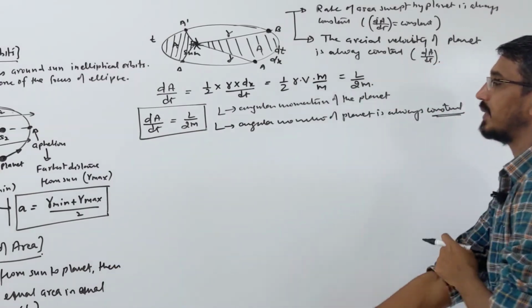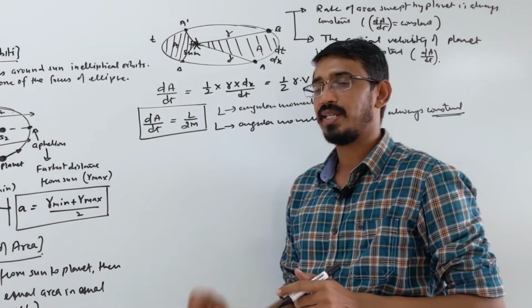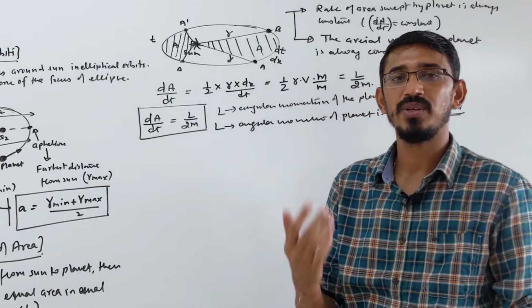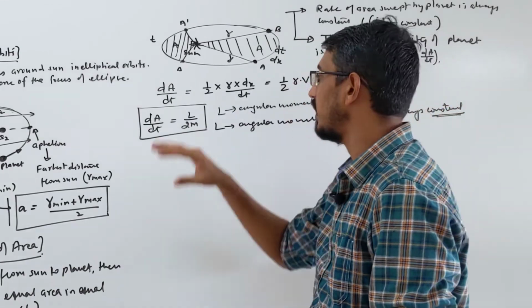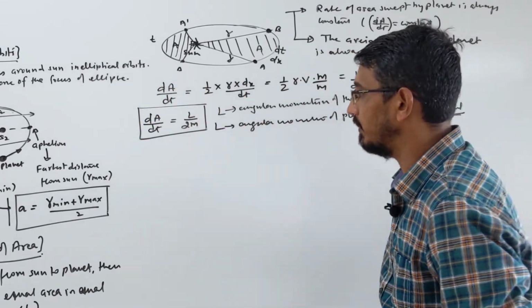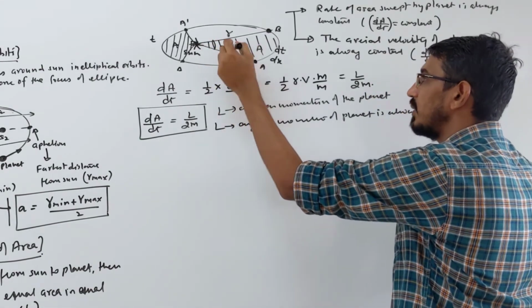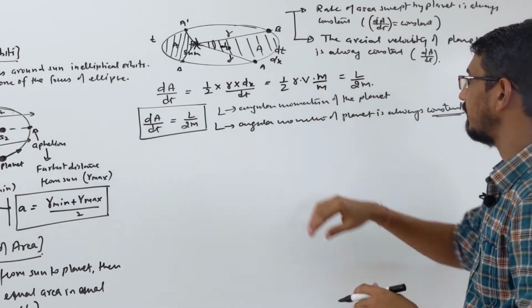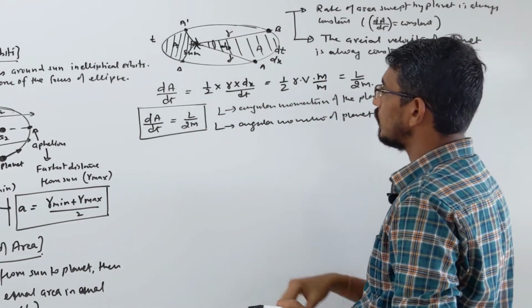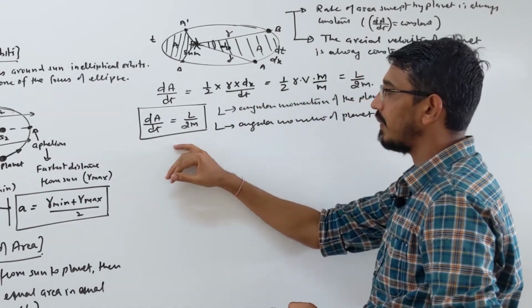Sorry, second law. Yes. So this relation was asked directly in our exam also, that how the areal velocity is related with angular momentum. So dA by dt is simply equal to L upon 2m. If you are seeing some books, you can write it in terms of angle also, like d theta, doesn't matter, but this is the same thing. This is a very important relation, and they will ask direct questions on this.